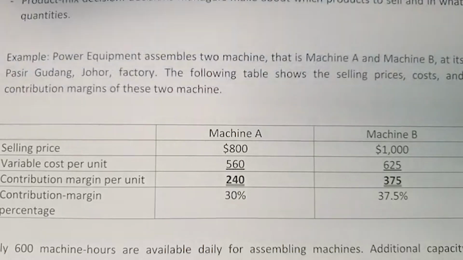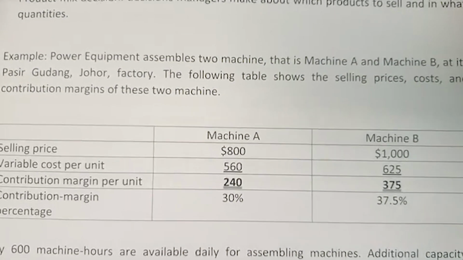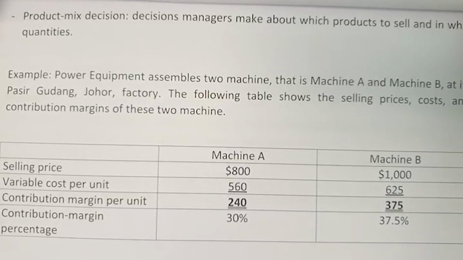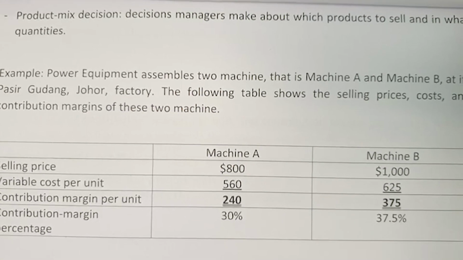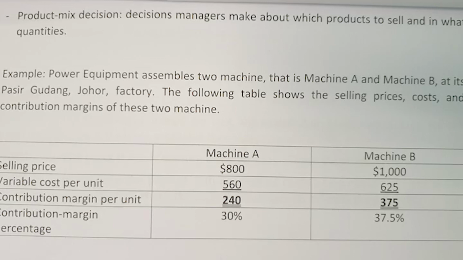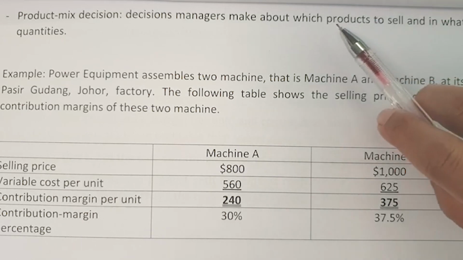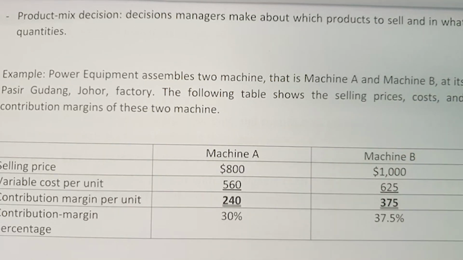So we are going to look at these questions. Because of the limited capacity or resources, the company has to think about which products they want to sell and in what quantities, to fit the resources or capabilities that they have.